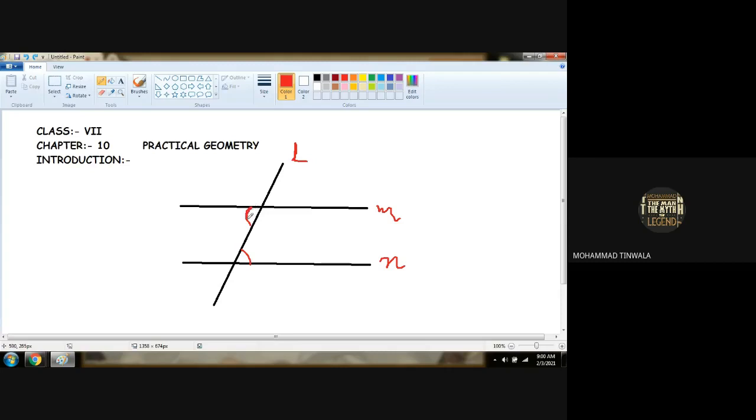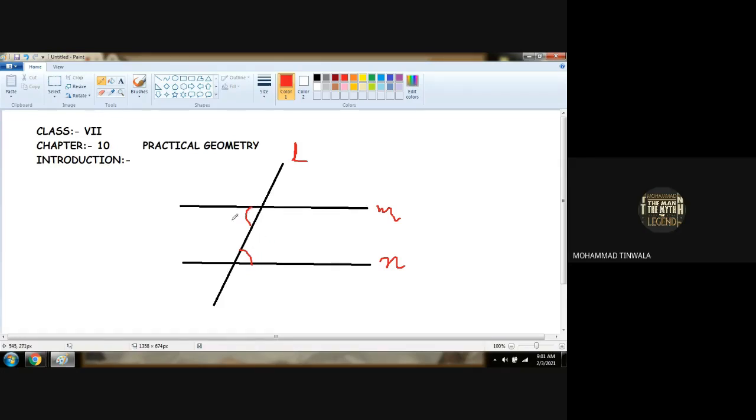If this angle is 80 degree, this will also be 80 degree. Understood? If this is 110 degree, this will also be 110 degree. So alternate interior angles are never opposite. Alternate interior angles are always equal. Understood? Yes. Alternate interior angles.